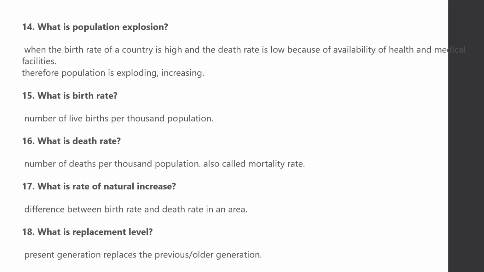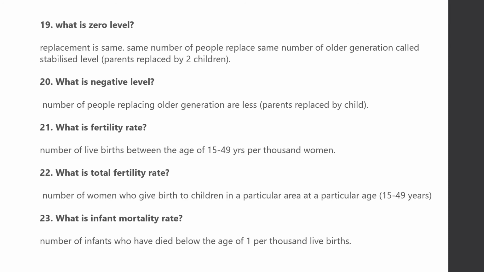What is replacement level? Present generation replaces the previous or older generation. What is zero level? Replacement is same. Same number of people replace same number of older generation, called stabilized level. Parents are replaced by two children.